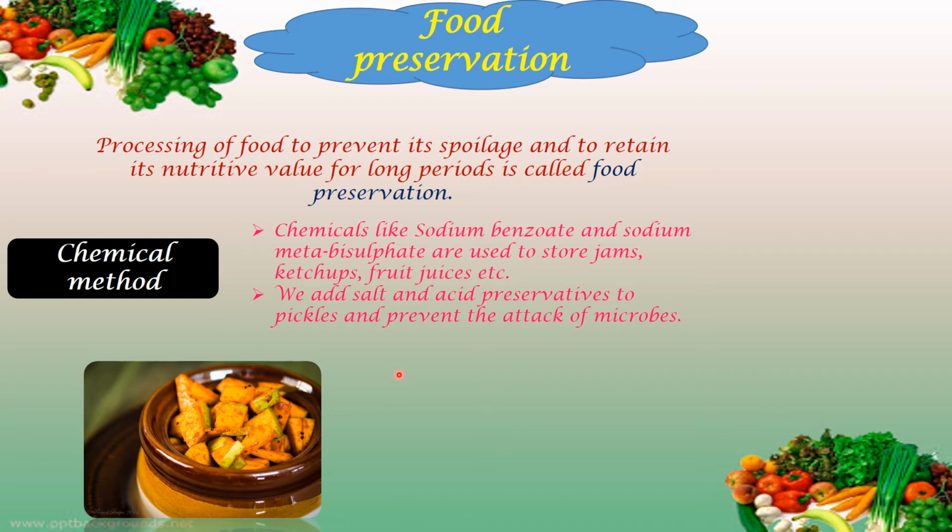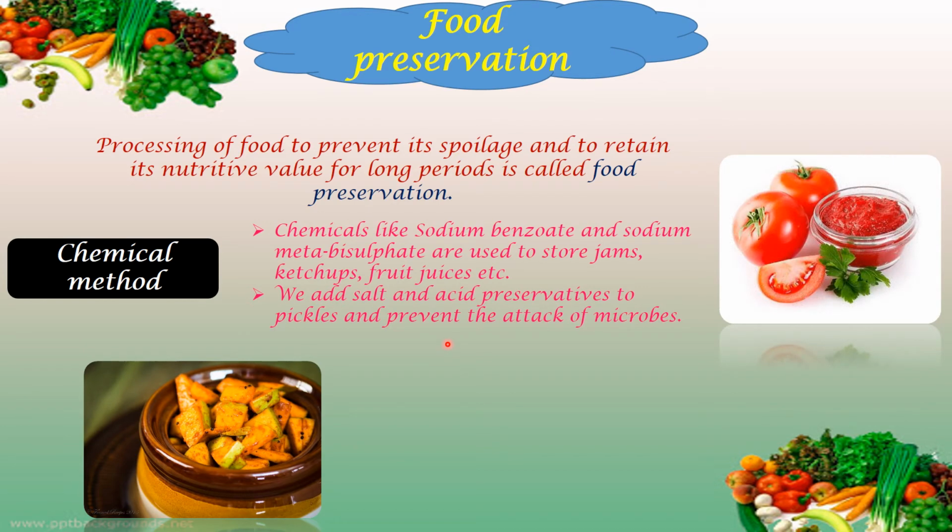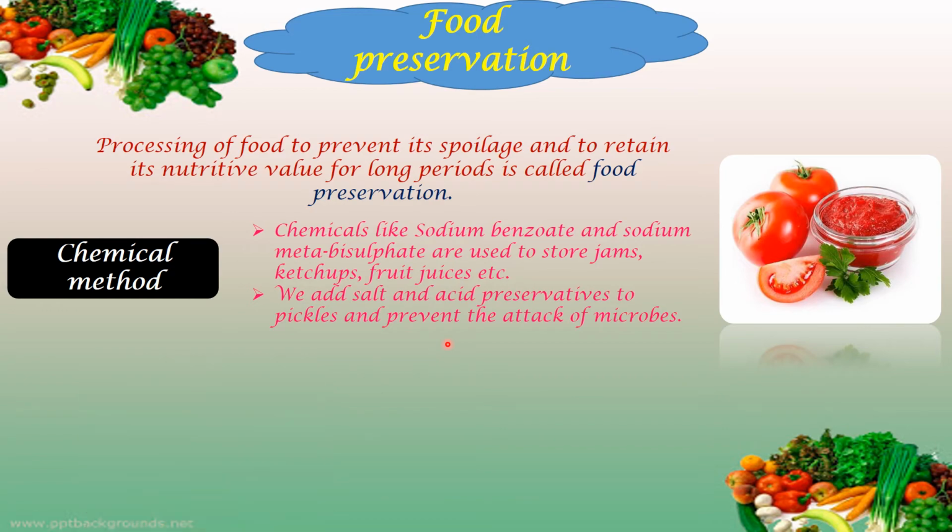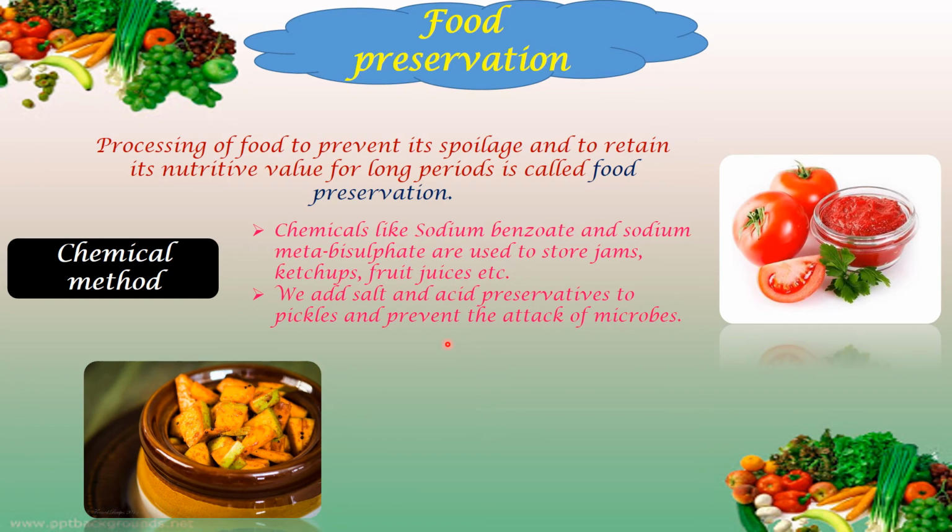They are talking about chemical salts. Sodium benzoate and sodium metabisulfite are used to store jams, ketchups, fruit juices, etc. So these are used to preserve these particular food items.